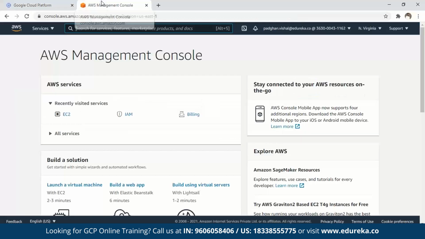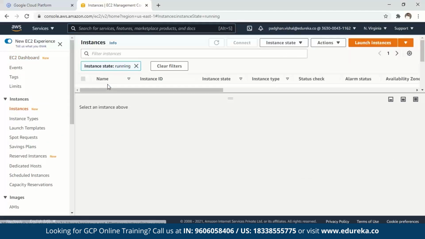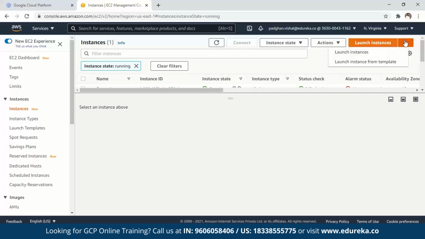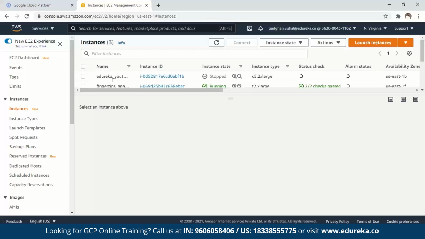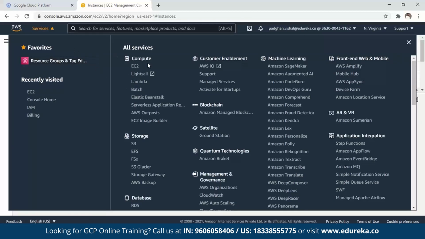Similarly, if you go back to AWS, there's a service called EC2 that lets you do the virtual machine job. You can see that there are instances that you can create and launch. You can always come here and say launch instances, where you can choose different kinds of instances that you want to. It will also give you details about what instances are up and running and what you are planning to do with them. So there are quite a few things that can be done here, and you can use the AWS platform for similar things as well. If you go back to AWS services, it also has plenty of services that you can use. So we'll compare these services: how do they fare with each other and what kind of offerings do these platforms give us?